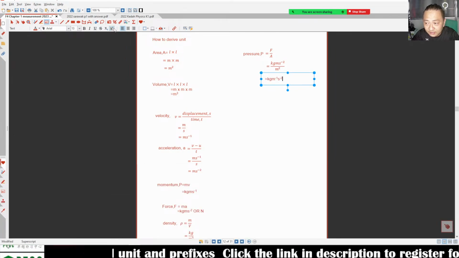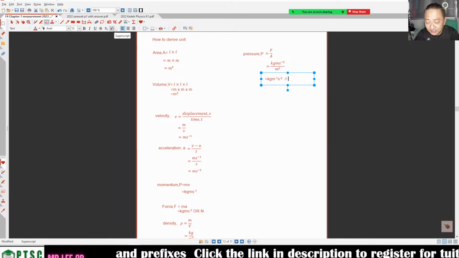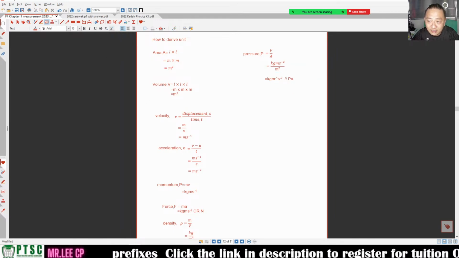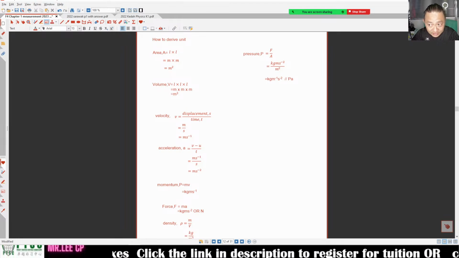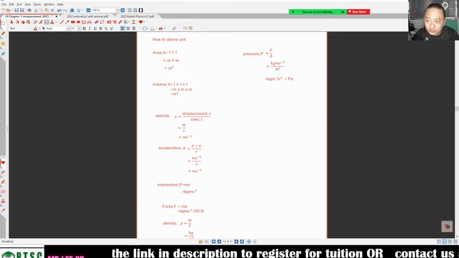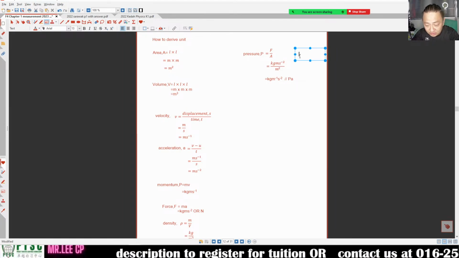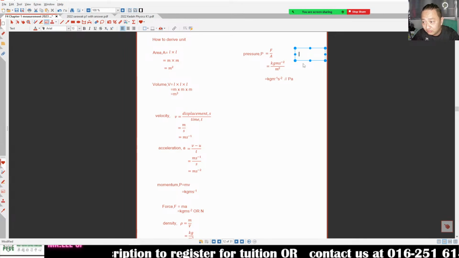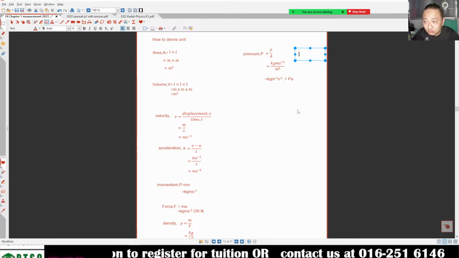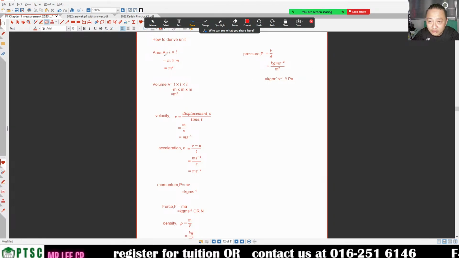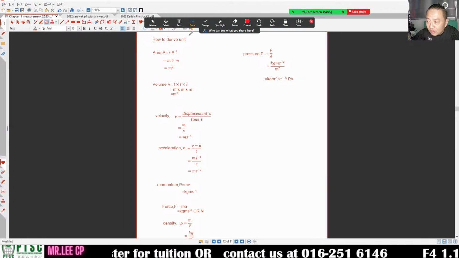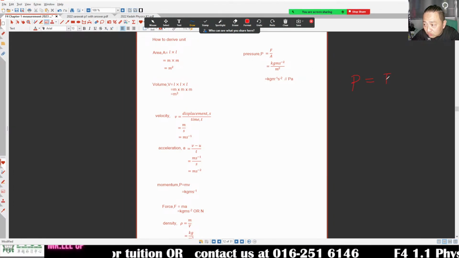Like Isaac said just now, yes, it is in Pascal, Pa. This one we can call a Pa. But if you don't want, teacher, can we still have other units or not? Yes, can. Pressure is equal to force over area. Pressure is equal to force over area. So I write it here.